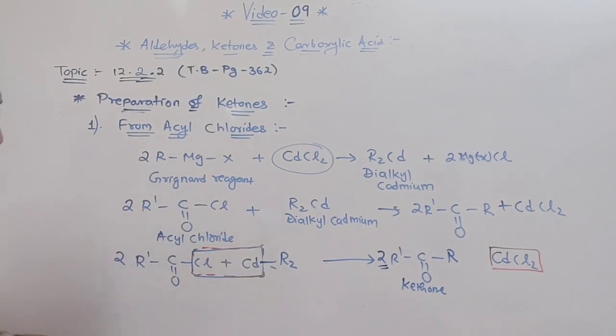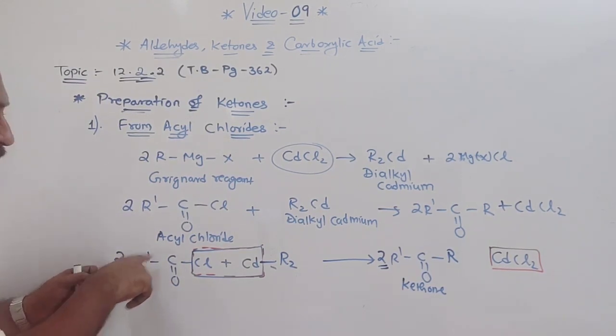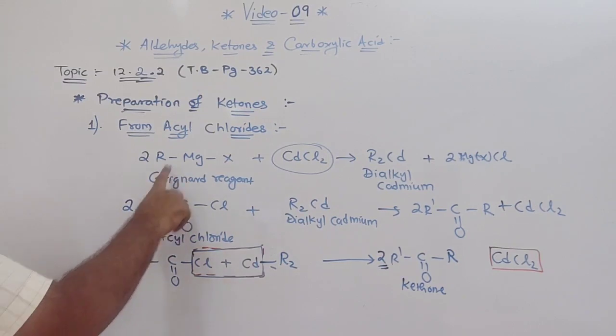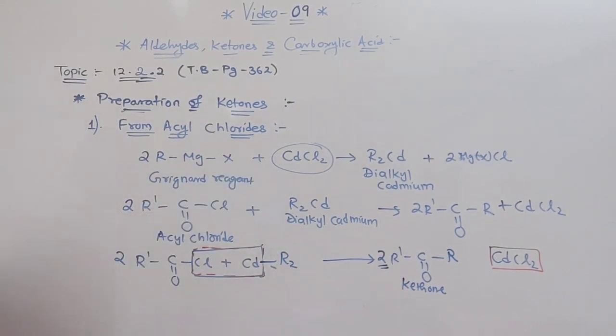Now this same thing I will write in a general form, but instead of R we will be writing a CH3 group, so it will be clear to you. For that I will write this first part. What is here?